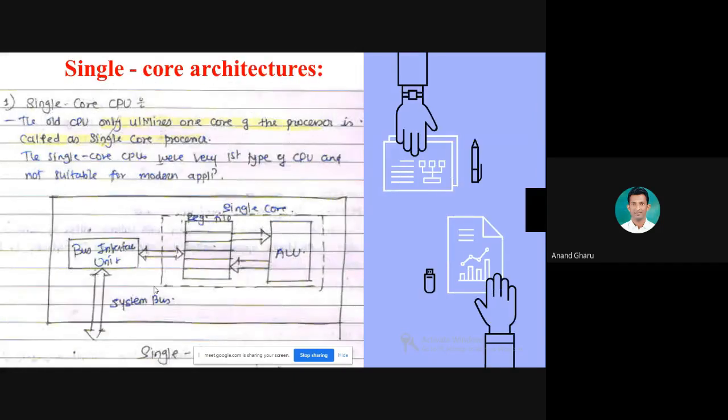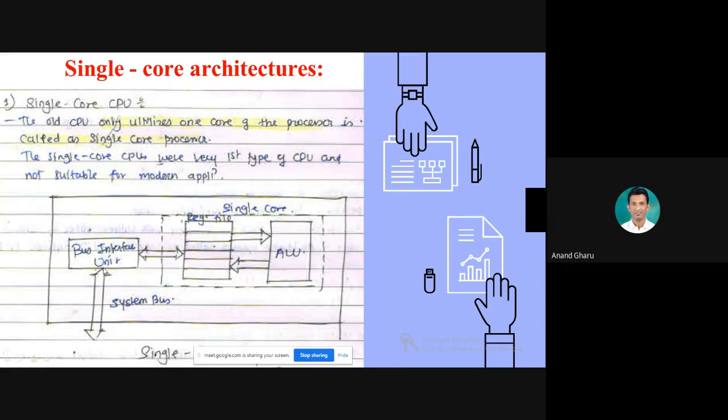Now, on my blog, notes are already available. In that note, this diagram is mentioned for the single core processor or single core CPU. In it you can see our basic computer system, Pentium.